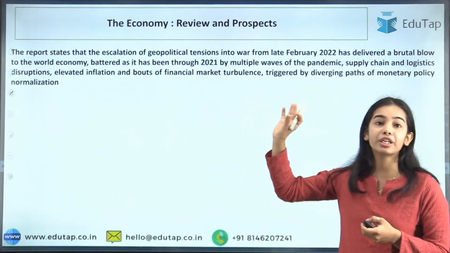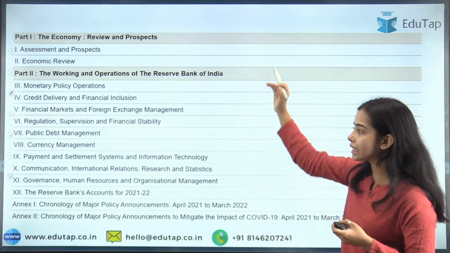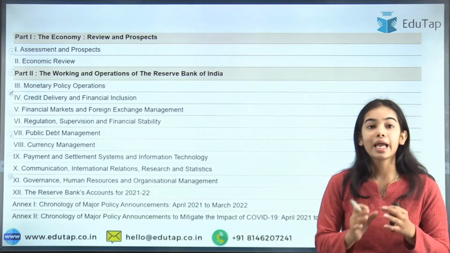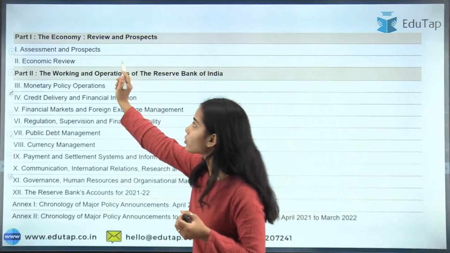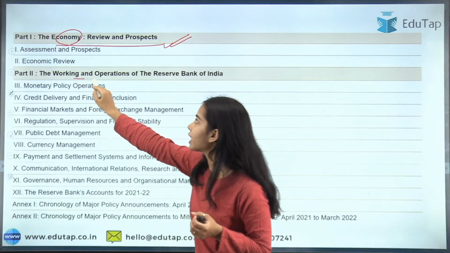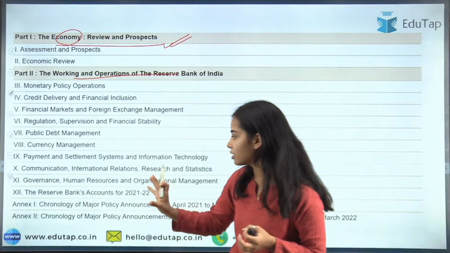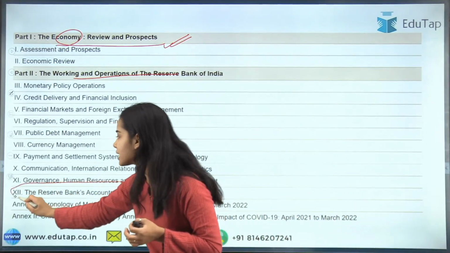So now the economy review and prospects. Here you can see the chapters and parts. The first part is about the economy, review and prospects. The second part is about the working and operations of the Reserve Bank of India, and if we divide further, the accounts part we can say is the third part.